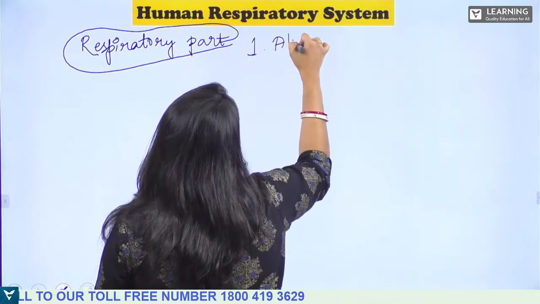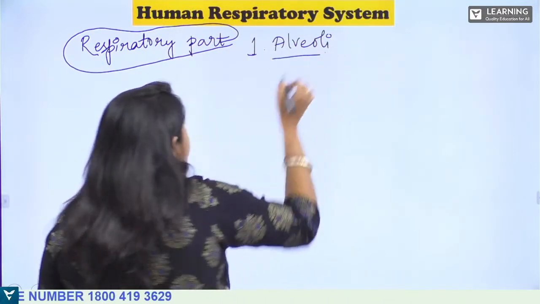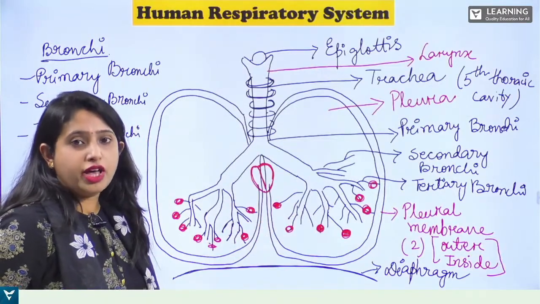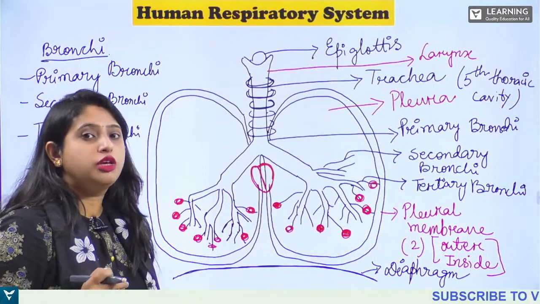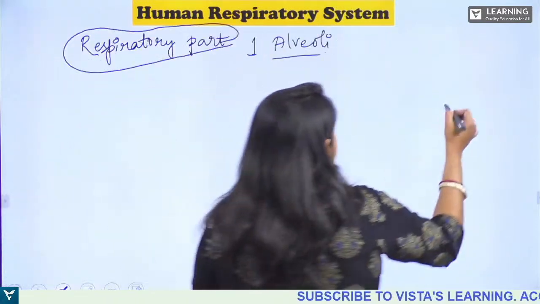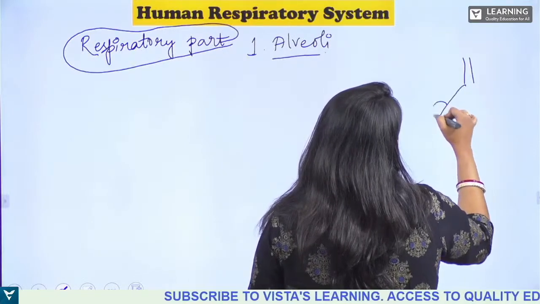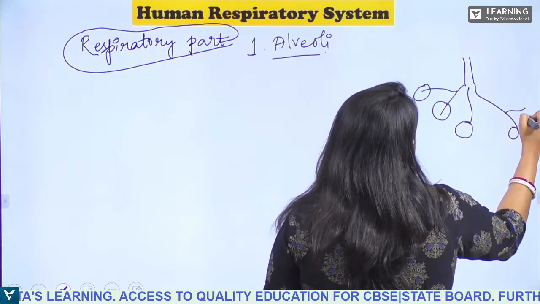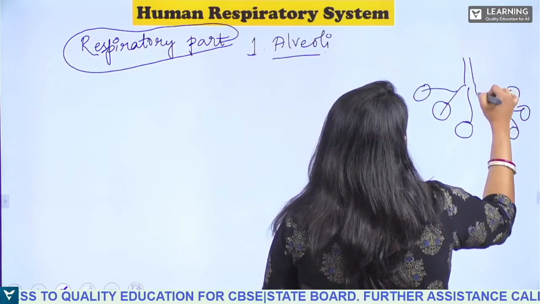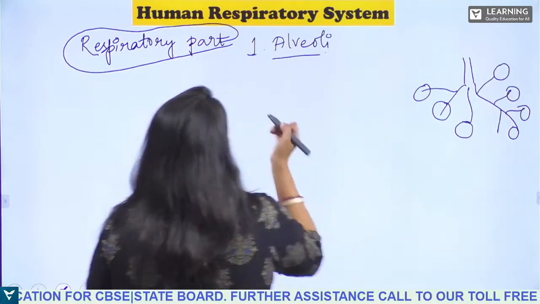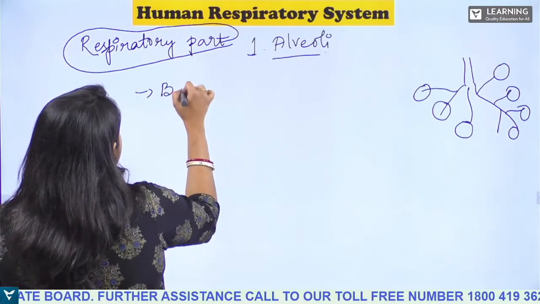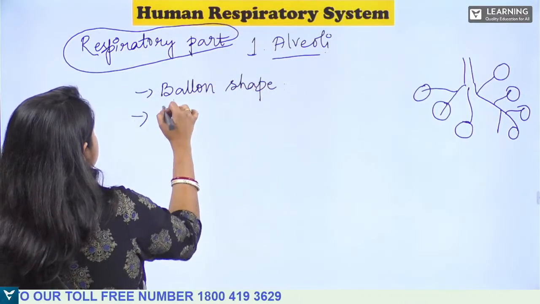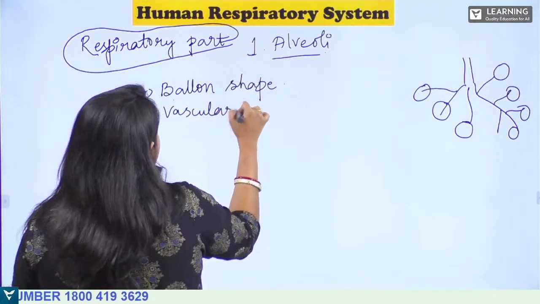First is alveoli. If you see inside, the alveoli are like vascular bags, and they look like balloon shaped structures. So the alveoli will be like this, right? It is a balloon shaped structure. It looks like a vascular bag.